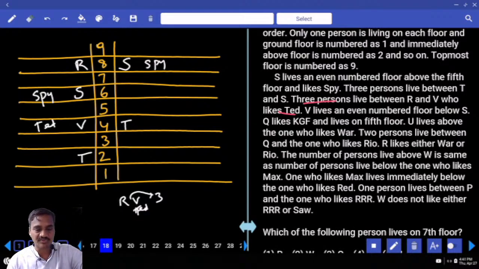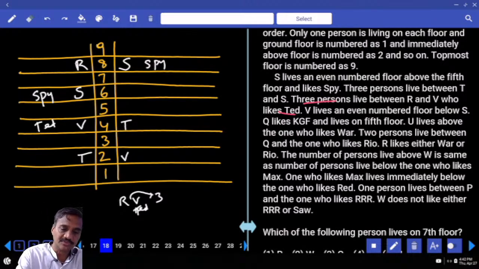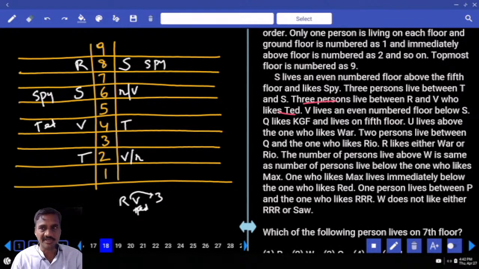Again coming back to this one, V lives on an even number floor below T. Now V is here. This is one possibility. And if V is here, 3 in between V and R can be here. And if V and R were like this, that is one possibility. The other possibility will also be there, R and V, and 3 persons, because V and R must be on an even number floor. And V lives on an even number floor below S.